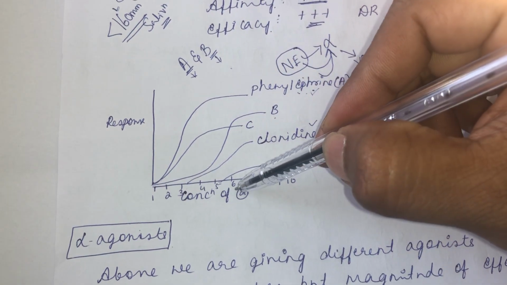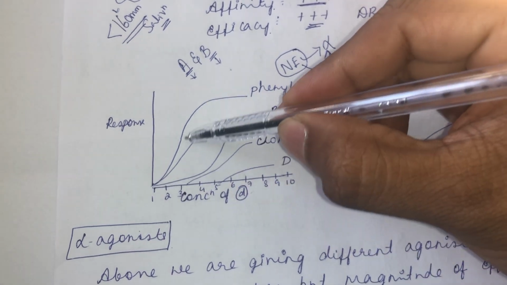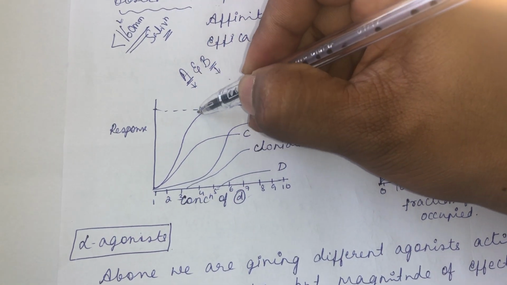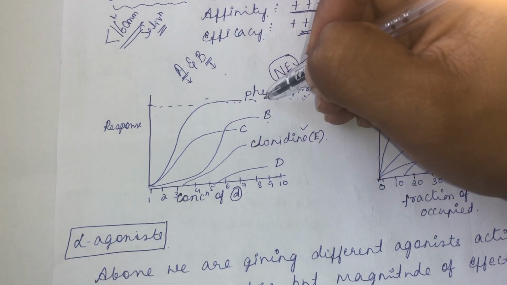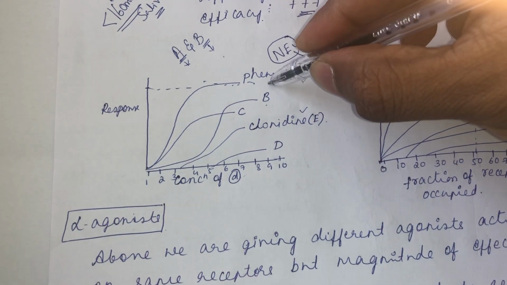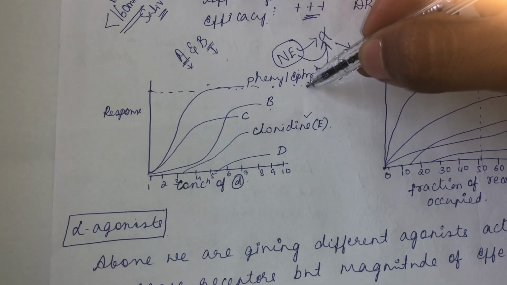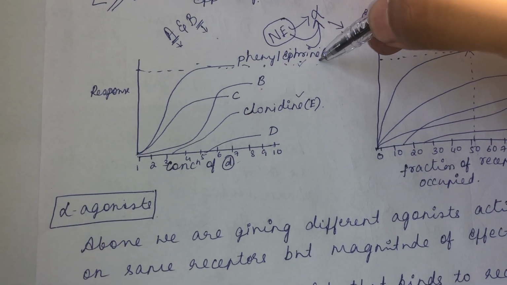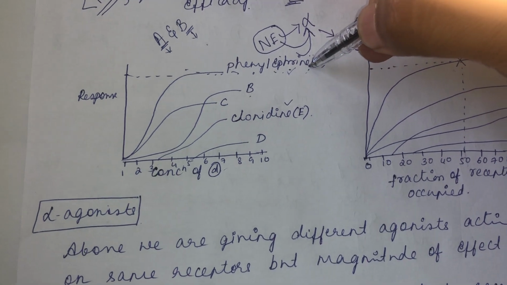As the concentration of the drug increases, the response of phenylephrine increases, and it also produces the maximum effect. That means phenylephrine is a full agonist that binds with the specific receptor, and it derives the maximum response out of the tissue which is capable of it.